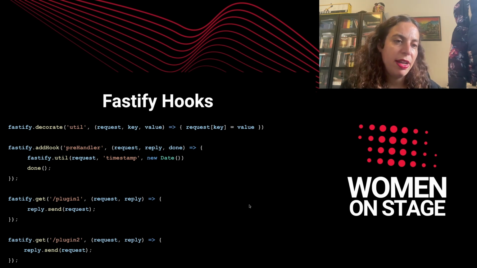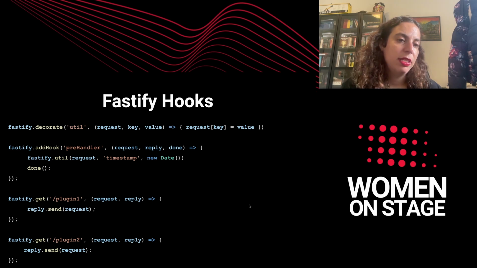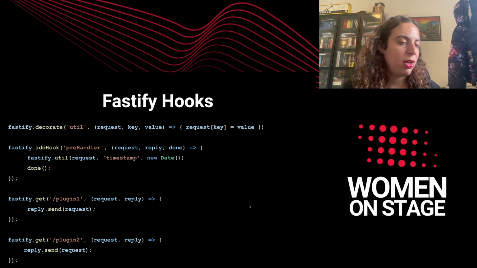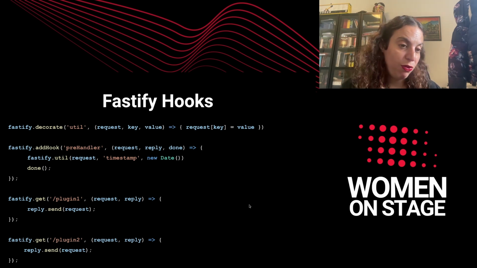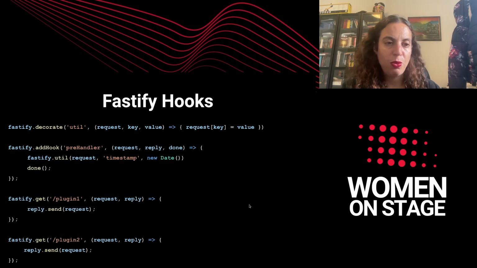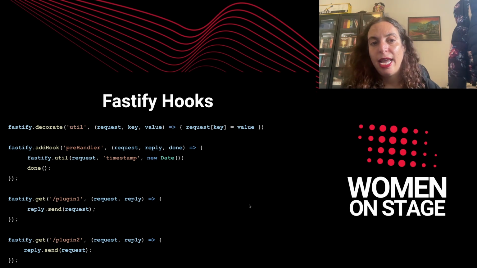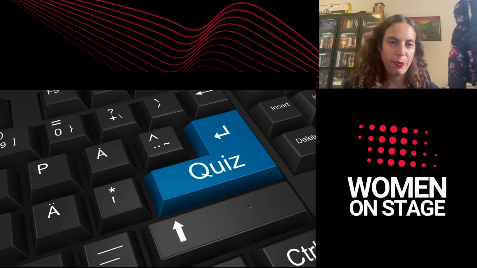We have here addHook. That addHook, with the preHandler, gives us the ability to add functionality before a route happens. So when those routes are executed, we have the logic inside the preHandler that runs before. And that is a very elegant way to implement logic that would repeat itself in routes. And that is also bound to the scopes, so you can add hooks which are specific to a scope.